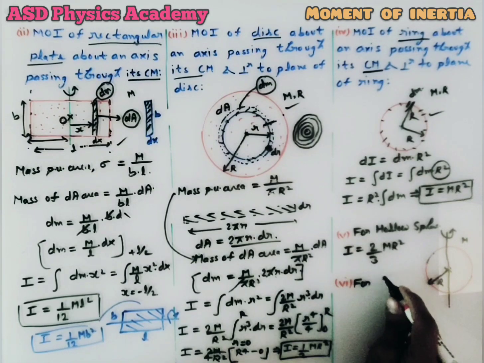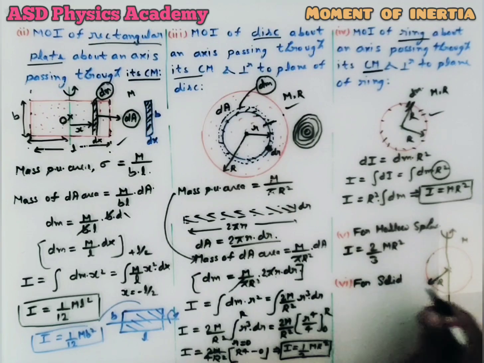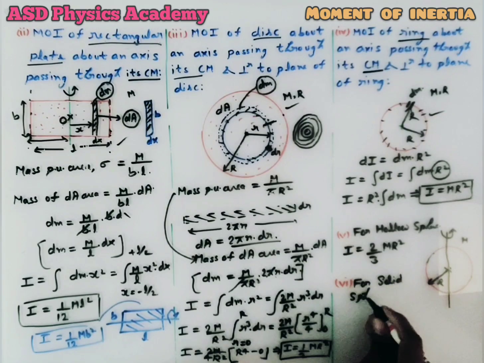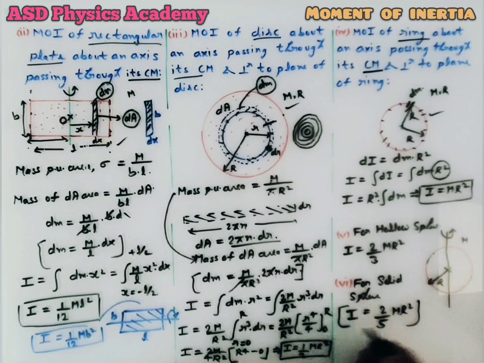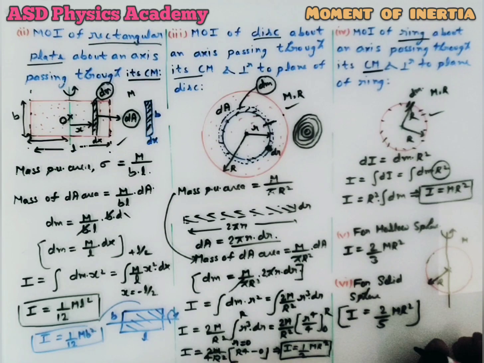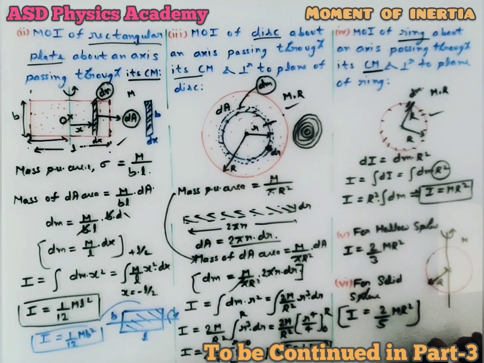Again, if this sphere is solid, then for a solid sphere the moment of inertia is given by 2 by 5 mR square. After this we will see the parallel axis theorem and perpendicular axis theorem in part 3.